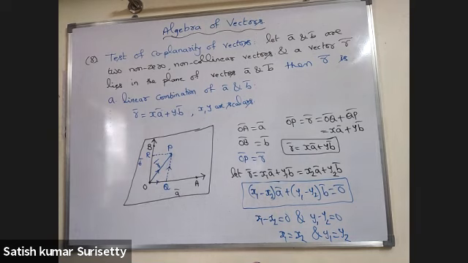Another form of test of coplanarity of vectors.